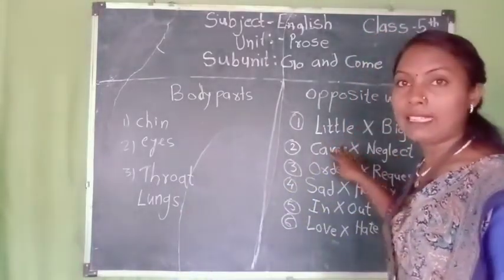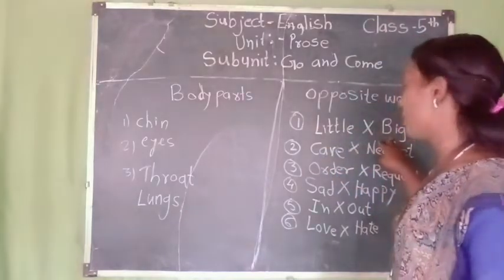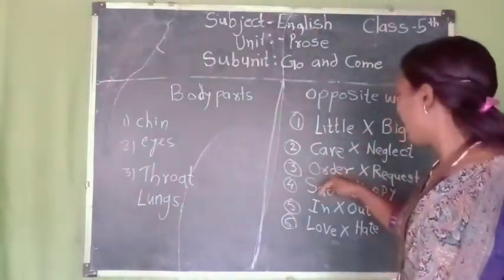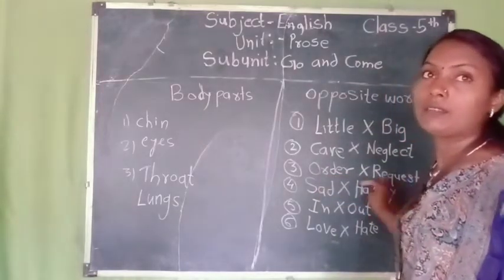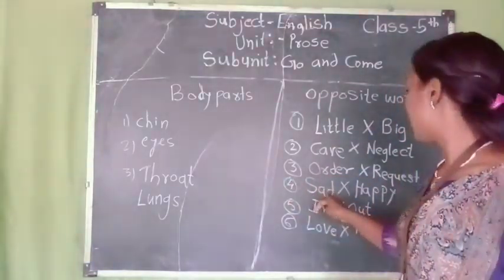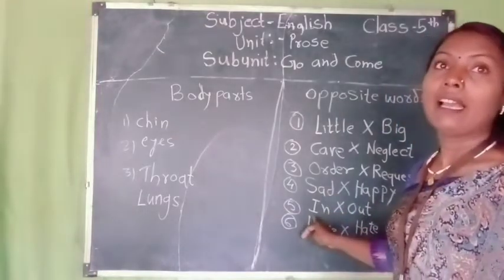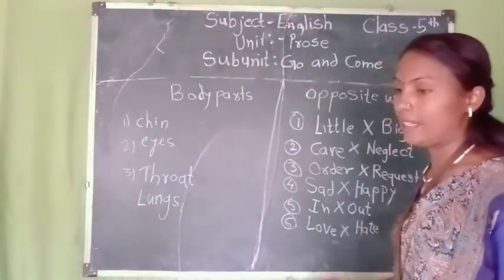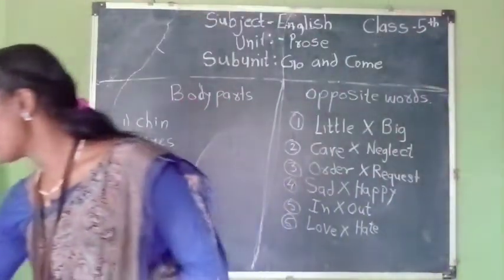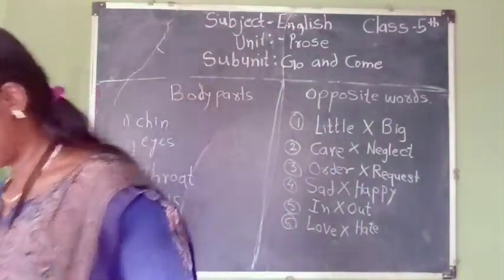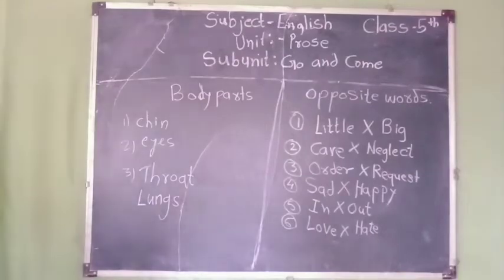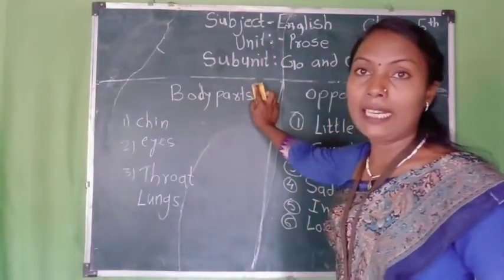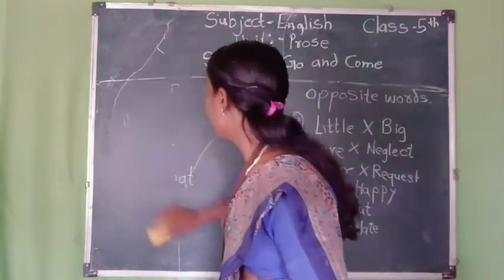Then opposite words are little, opposite big; care, opposite neglect; order, opposite request; sad, opposite happy; in, opposite out; love, opposite hate. So these are the rhyming words. Okay, so now I have erased all of that.